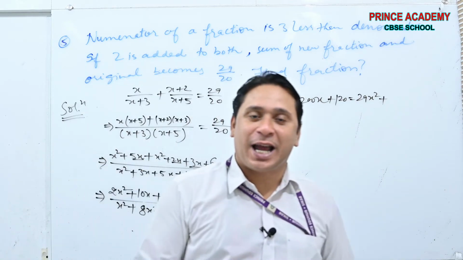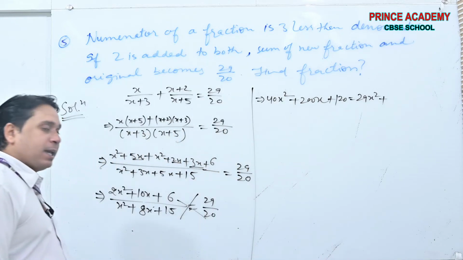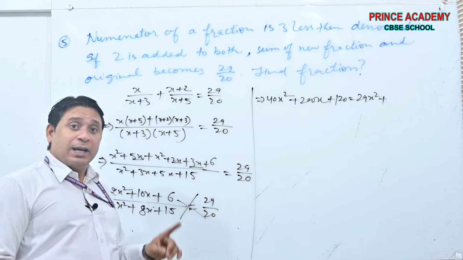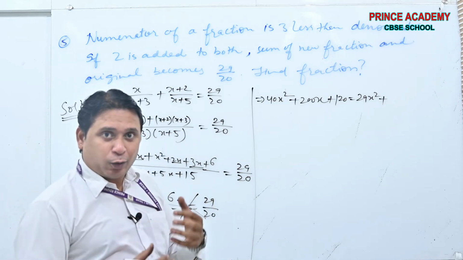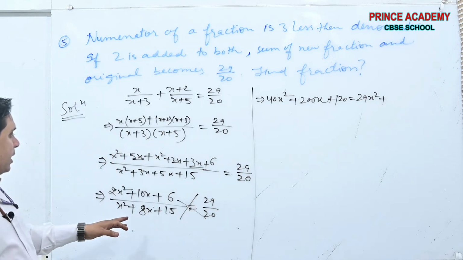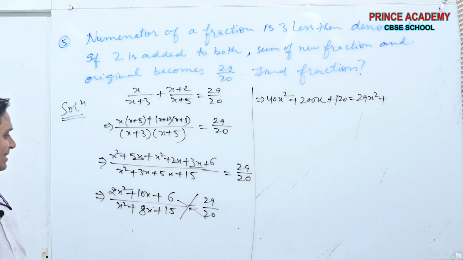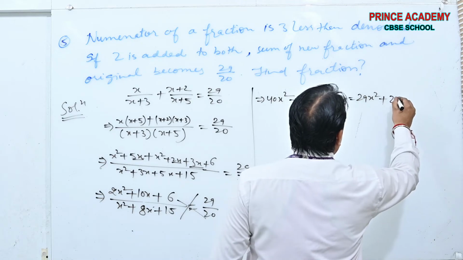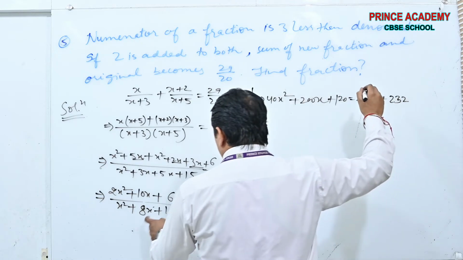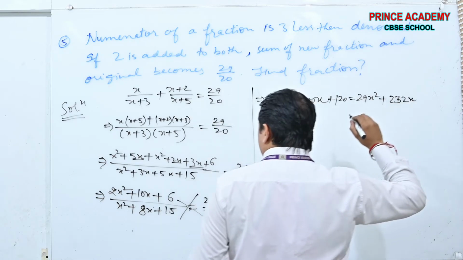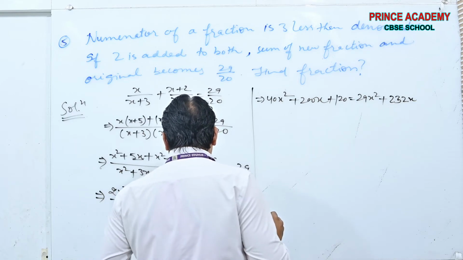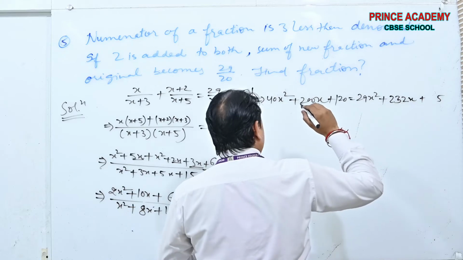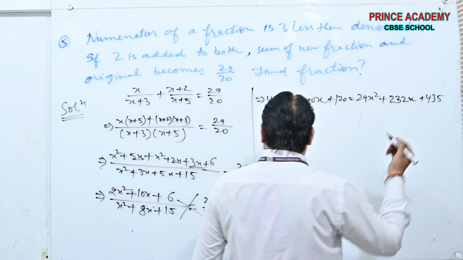Tell me what is 29 into 8? What it will be? If you are not able to understand, I will make a lecture so that you can calculate the tables very easily. 8 2s are 16, 160 plus 72, 232. I will explain it later beta in any video if I get time. I will definitely give you. What it will be? 435. Okay, done.